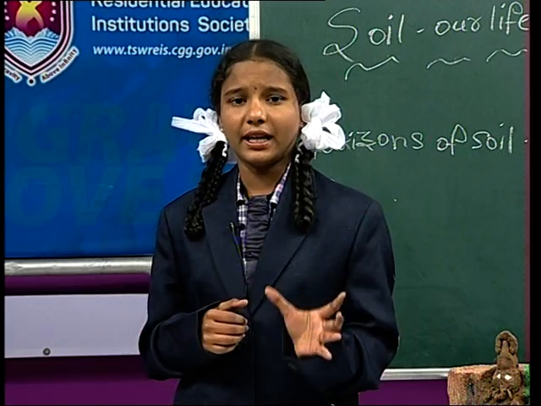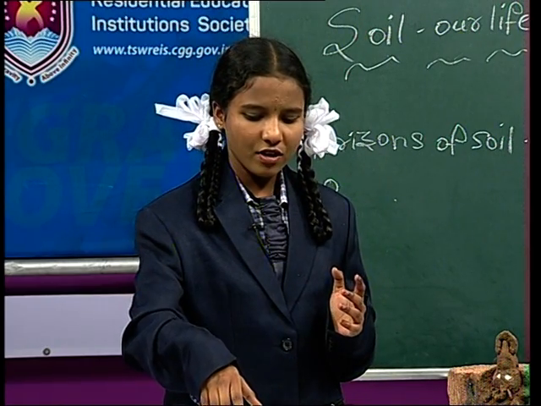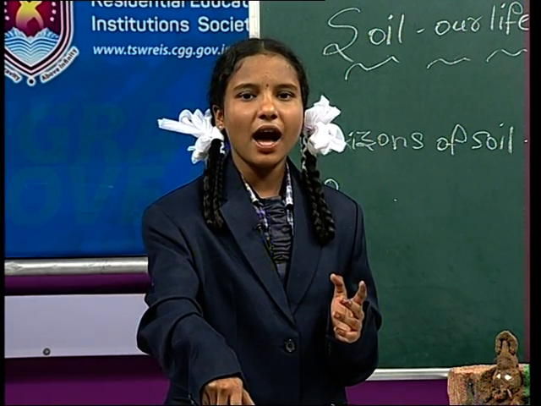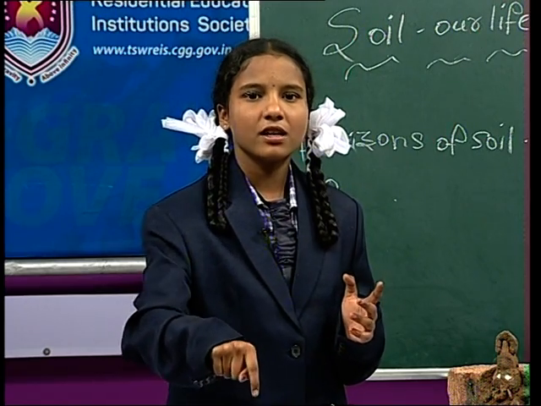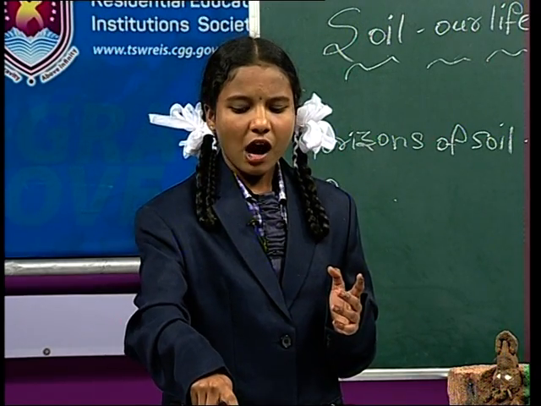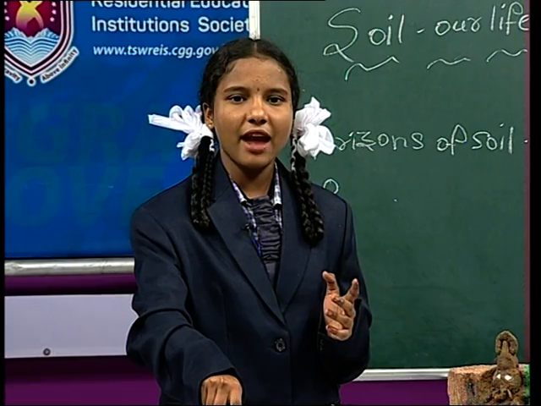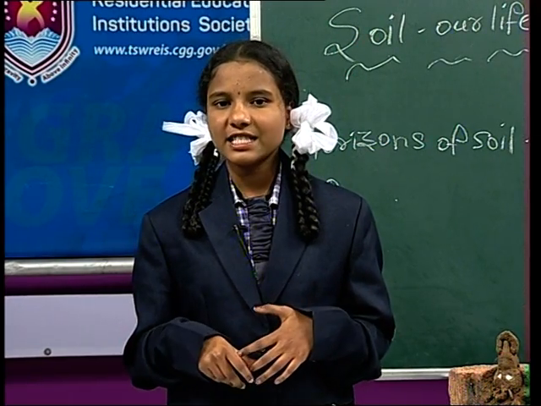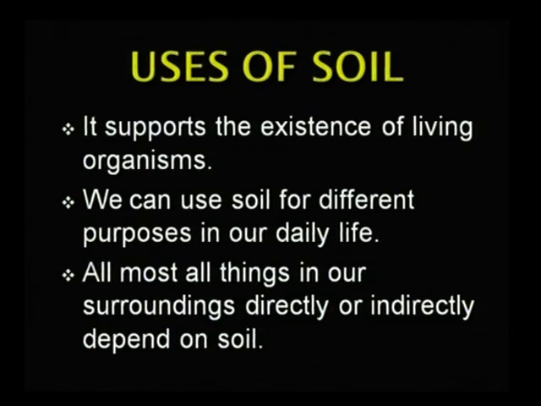Again, let us recapture the uses of soil. How is the soil used in our daily life? Yes, in our daily life all things depend directly or indirectly on the soil.